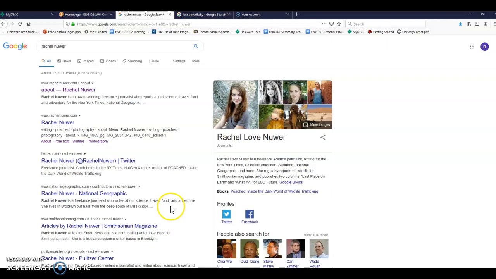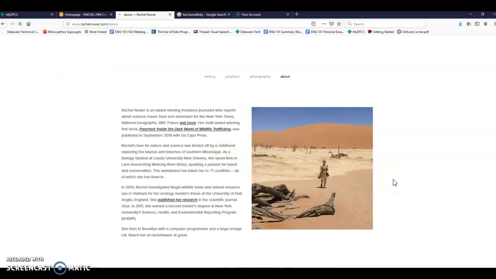For our purposes, probably the author's website is sufficient. Notice that this website is going to take me to the About section of her website. So I'm going to click that. And here I am on her website, and it's the Rachel Nuwer website. I am on the page called About. Sometimes it's a little difficult to know what the page is called. I think this would be called the About page.